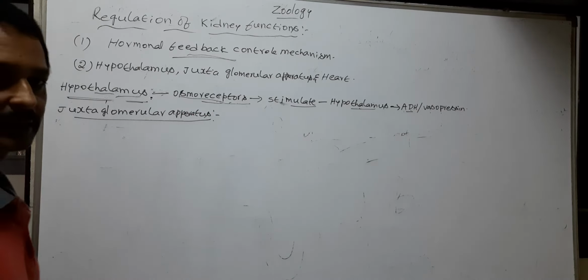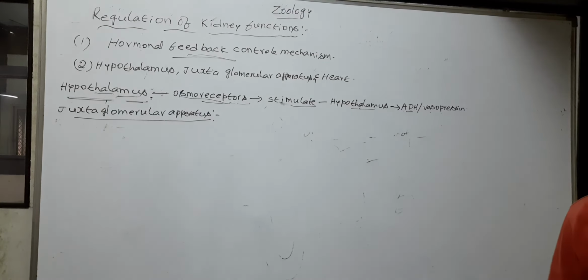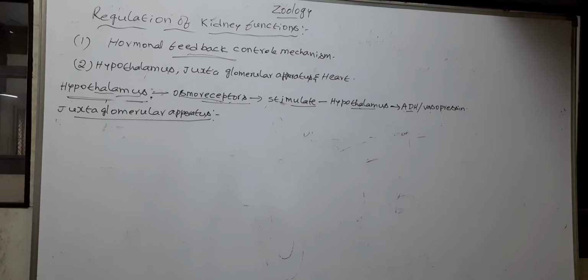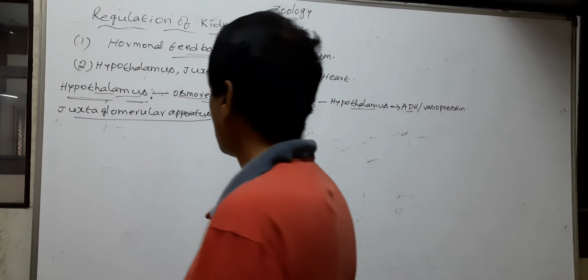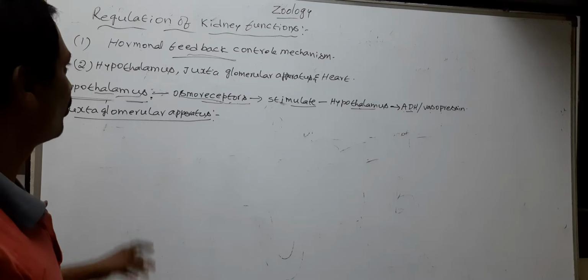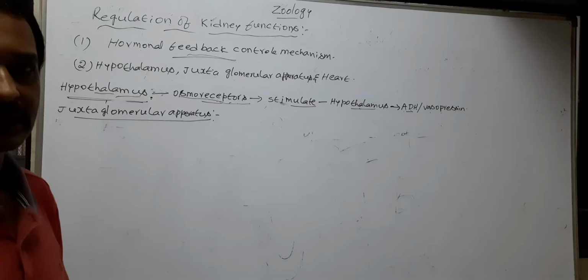Juxtaglomerular apparatus. What is the juxtaglomerular apparatus? Here, the juxtaglomerular apparatus plays a significant role in the regulation of kidney functions.